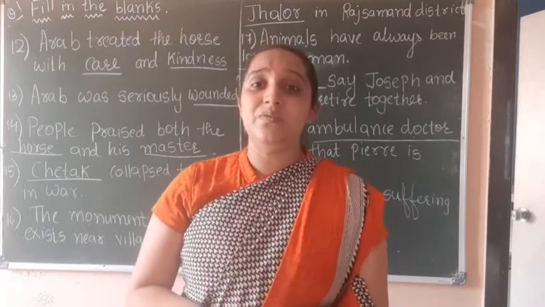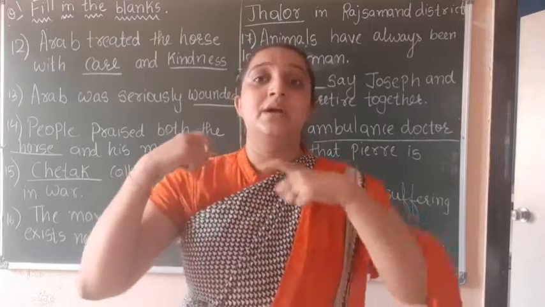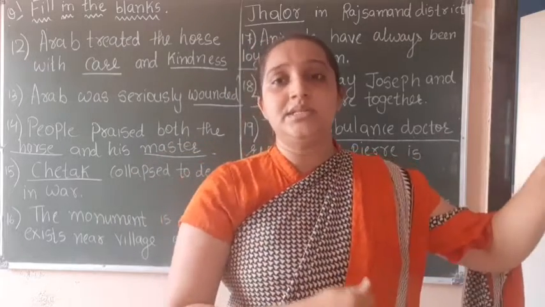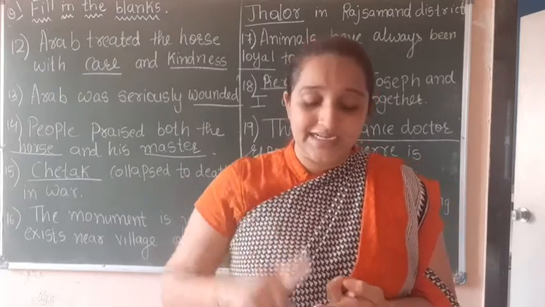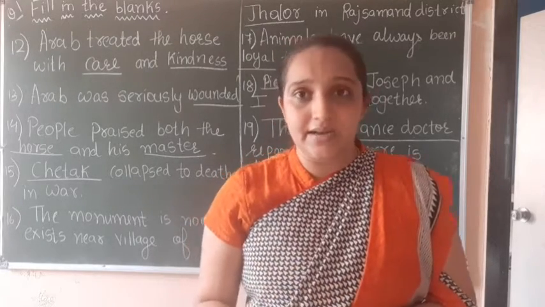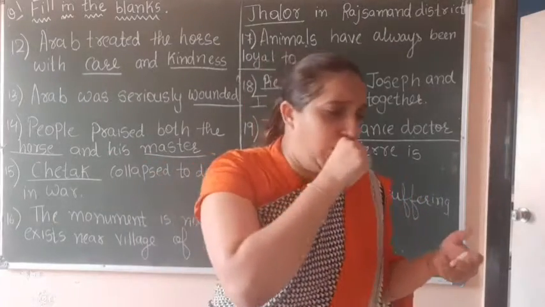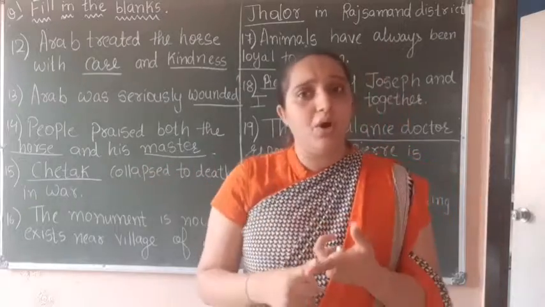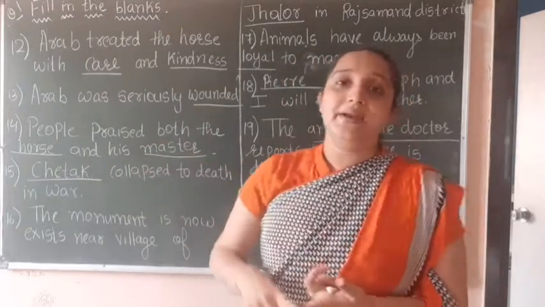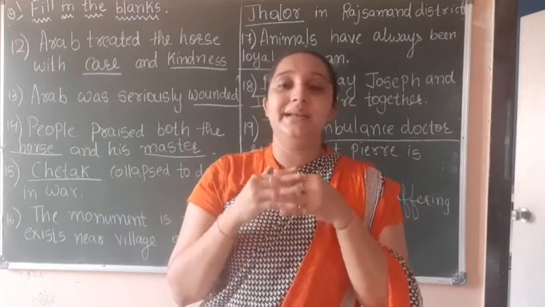Because when he was wounded, the horse, with the help of his master's belt, took him to his house, right? And in this way the horse took care of his master, that is Arab. And that is why the people who saw this praised both the master and the horse, right? It shows the love between the animal and man, right?